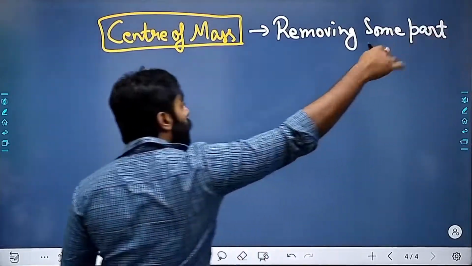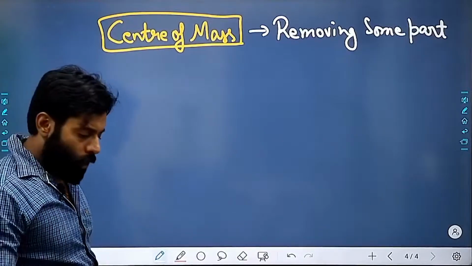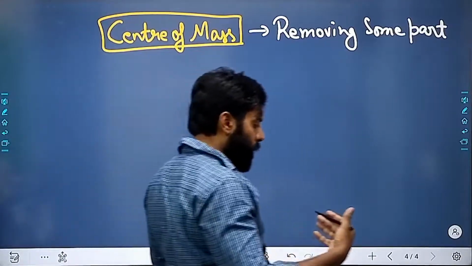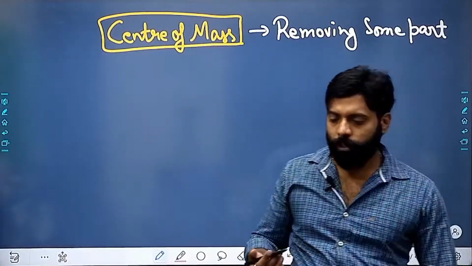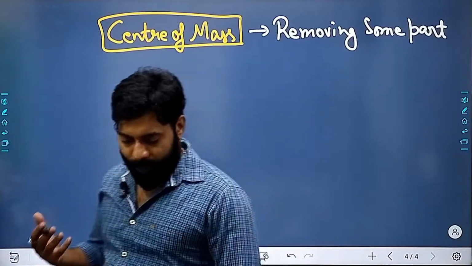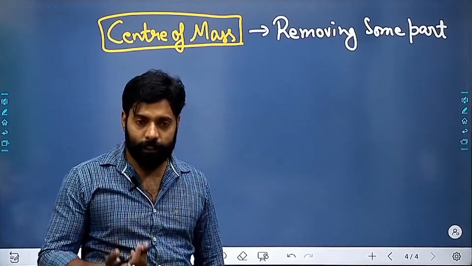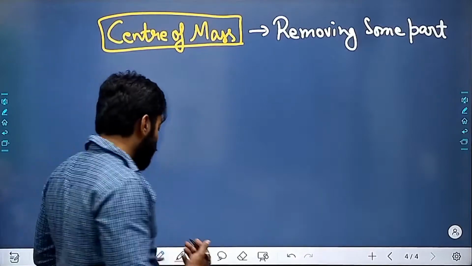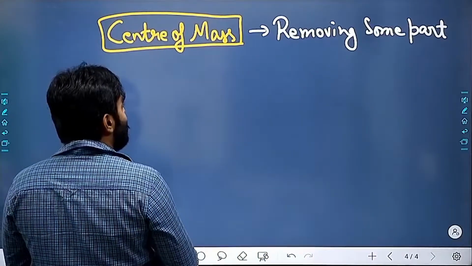So where will my center of mass shift? This is the question. The answer is very simple.